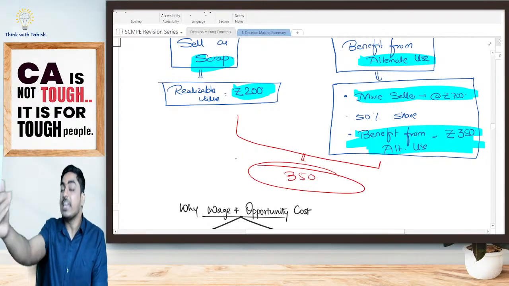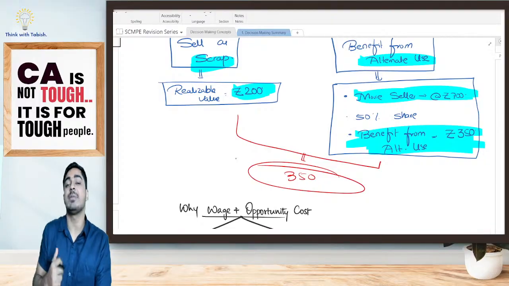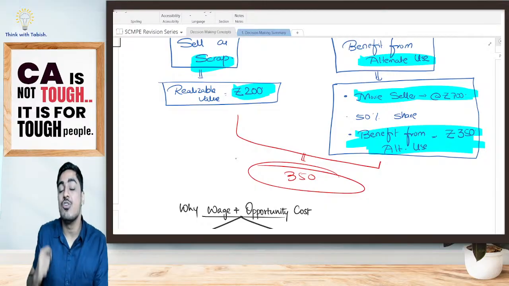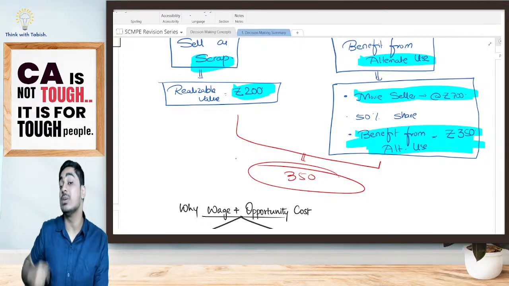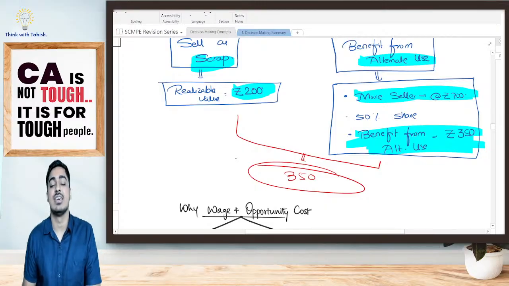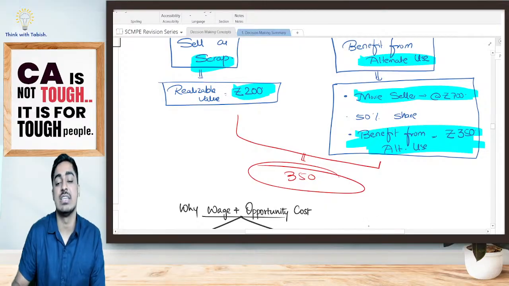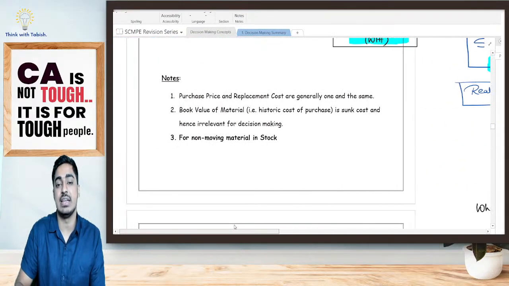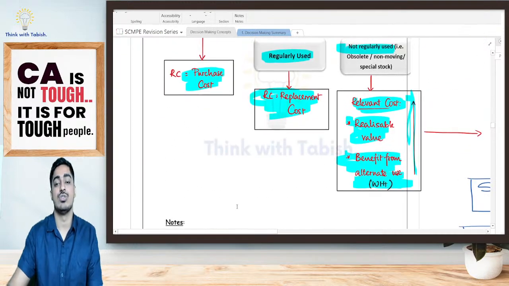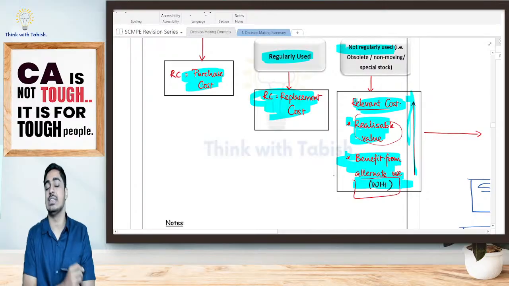That means if I use that pen drive now for CA Final classes, how much amount have I sacrificed, students? I have sacrificed the 350 rupees. Yes or no? So this amount that I have sacrificed, this 350 rupees, becomes relevant. Is it clear, everyone? Yes. So it is going to be my realizable value or benefit from alternate use, whichever is higher.